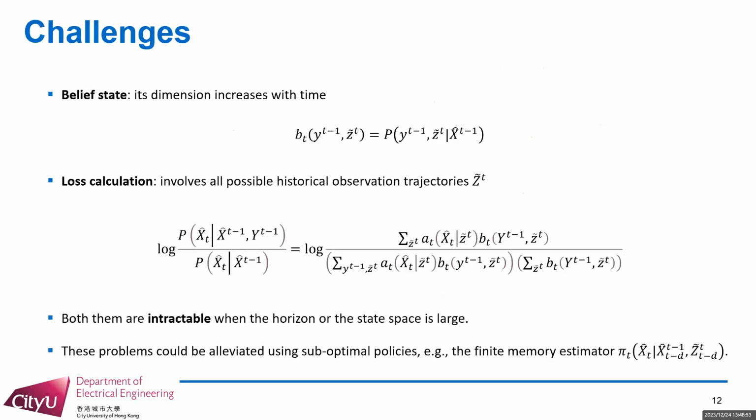The computation of the optimal estimation policy using the structural result is difficult when the time horizon is large due to two main reasons. First, the dimension of the belief state increases with time, which enlarges the search space of the optimal policy. Second, the computation of the log term becomes intractable when the horizon becomes large, as it involves summation over all possible combinations of the past and the current quantized measurements. Next, we develop a numerical algorithm for computing an optimal privacy-aware estimator.